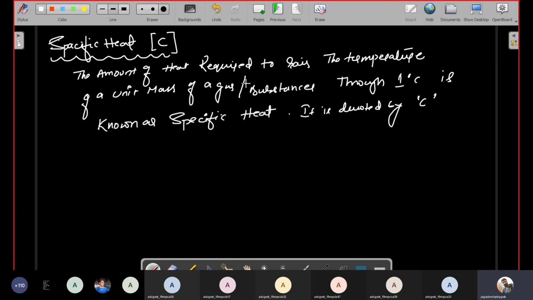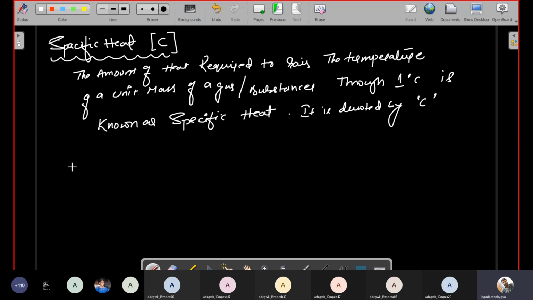The amount of heat required to raise the temperature of a unit mass of gas or substance through 1 degree Celsius is known as specific heat. Okay, specific heat definition. So if any system is there, if you give some amount of heat, then definitely the system will raise its temperature. If the system raises the temperature of a unit mass of the gas through 1 degree Celsius, that is known as specific heat, and it is denoted by capital C.